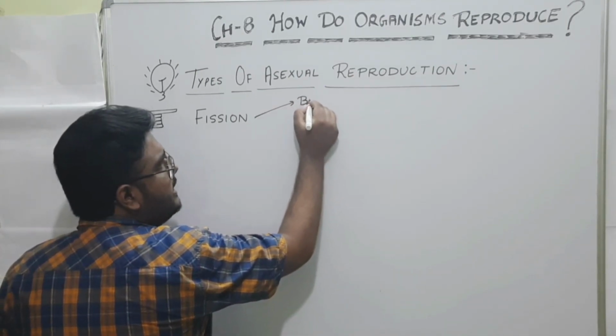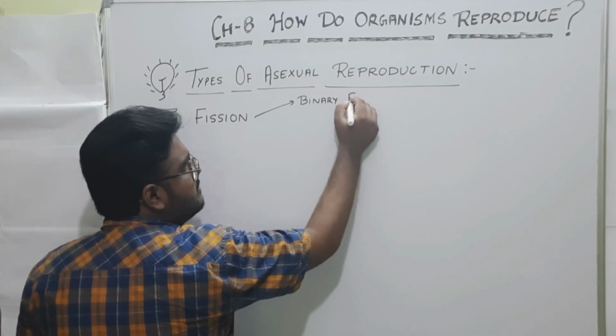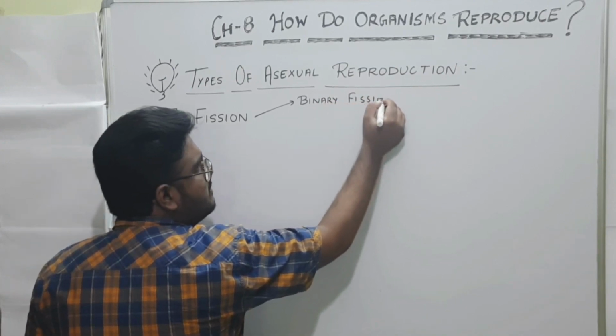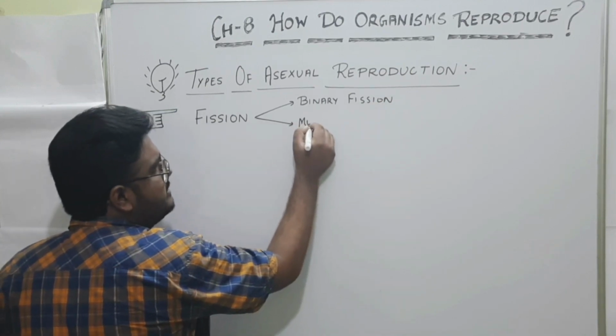First one is binary fission, and the second type is multiple fission.